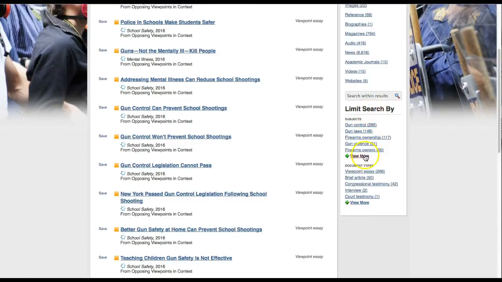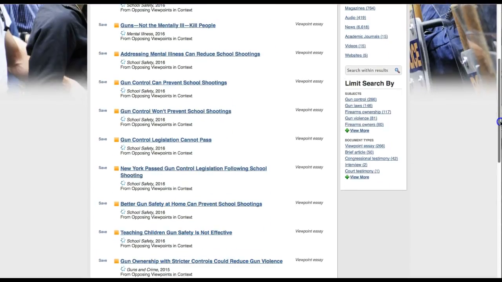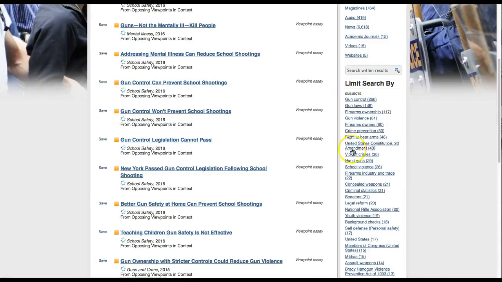Another thing to do is over here, limit search by. This is very helpful. Once you open up a subgroup of articles in Gale, you'll find on the right, and you'll find this in other places as well, you can limit your search by subjects, and this will give you some subtopics and subjects that'll help you narrow down. Right here I see background checks. We've seen that one a few different places. Concealed weapons, we've seen that a few different places. Gun laws.